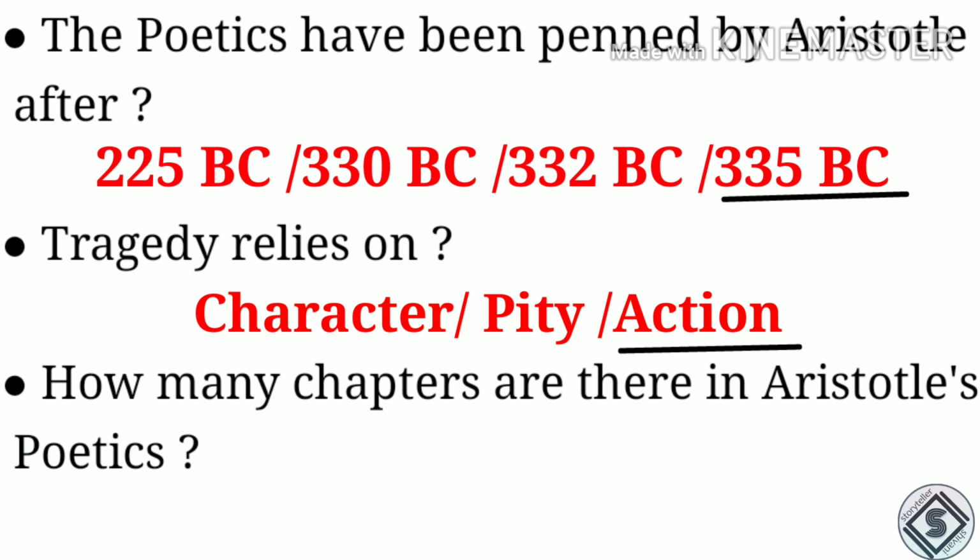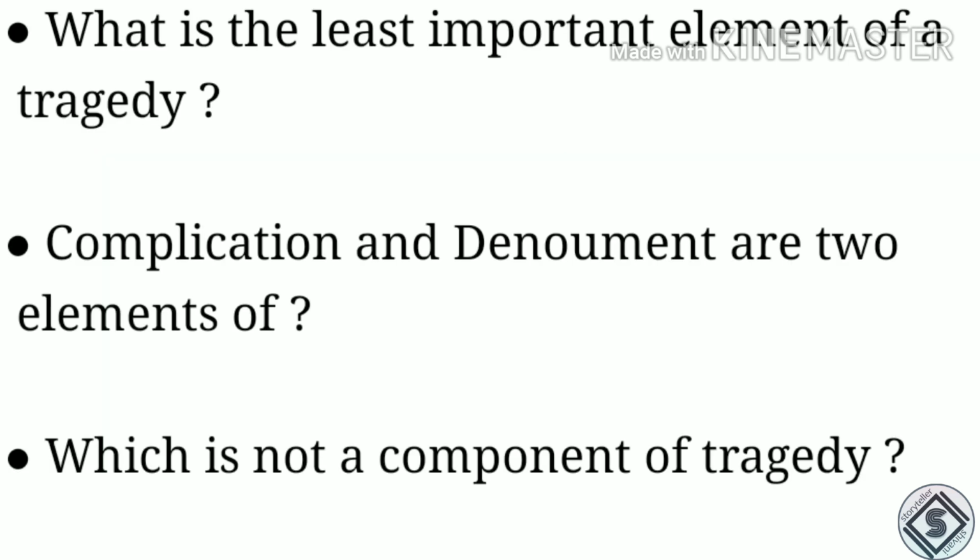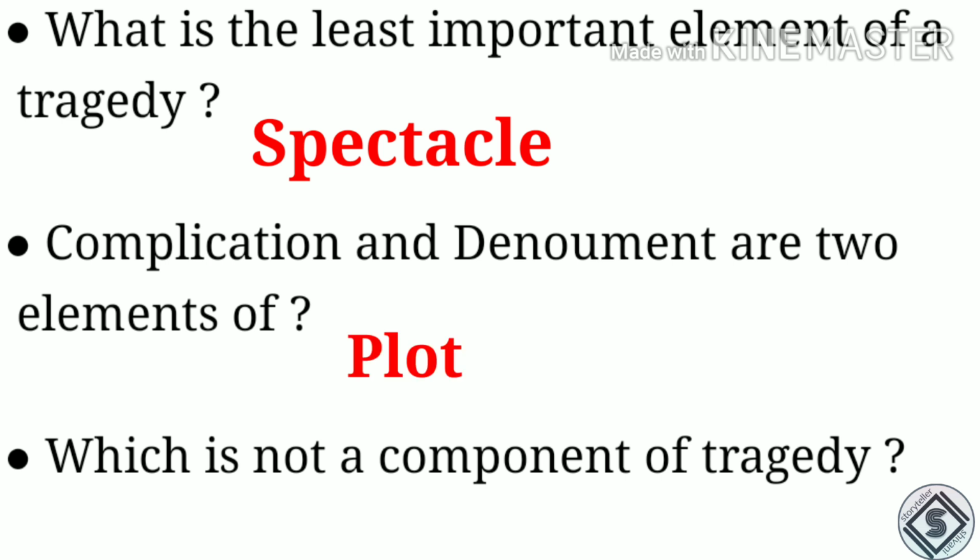Third, how many chapters are there in Aristotle's The Poetics? So there are 26 chapters. Next, what is the least important element of a tragedy? So it is spectacle. Next question, complication and denouement are two elements of. So they are the elements of plot.